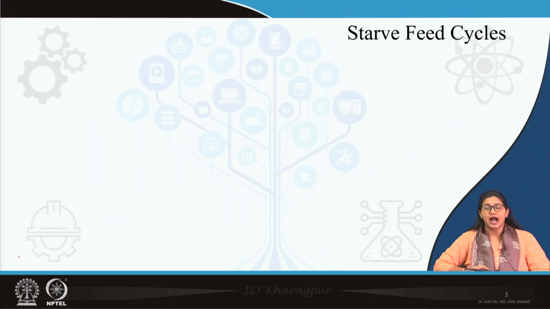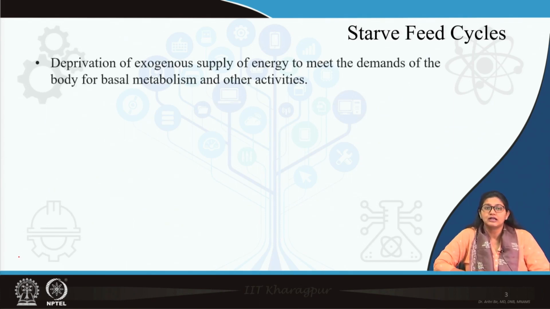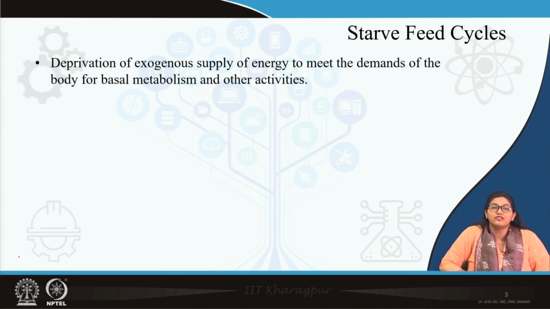Now, starve feed cycle, here we are talking about starvation. Now, what is starvation? Starvation is basically deprivation of exogenous supply of food. So, energy is not provided to meet the demands of body to maintain the basic functions or basal metabolism. So, that is deprivation of food.